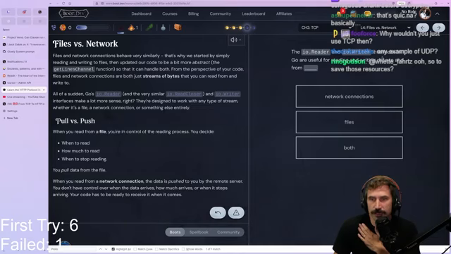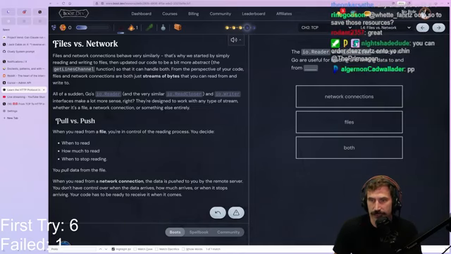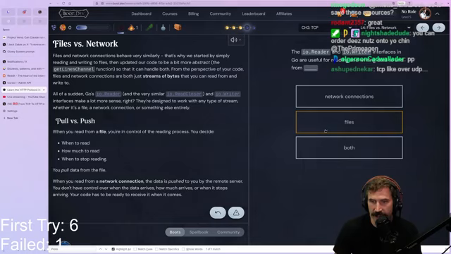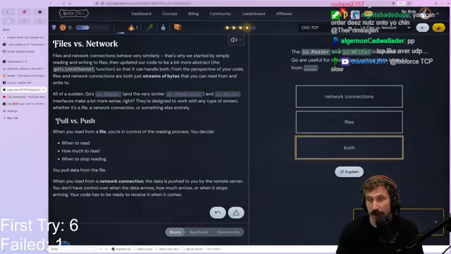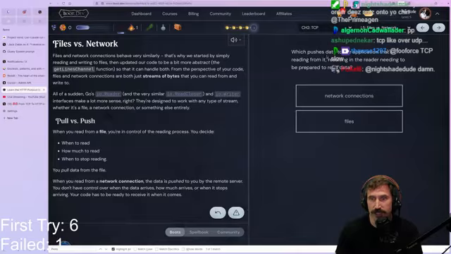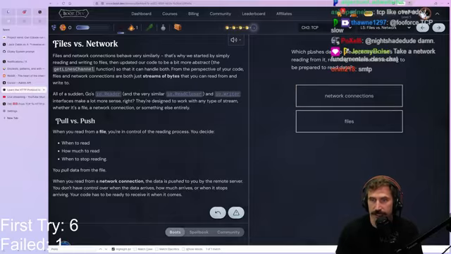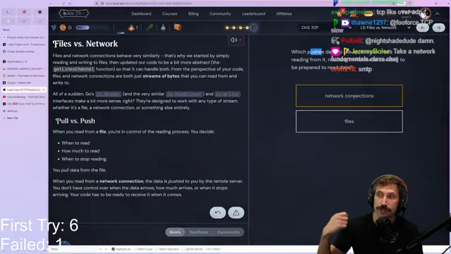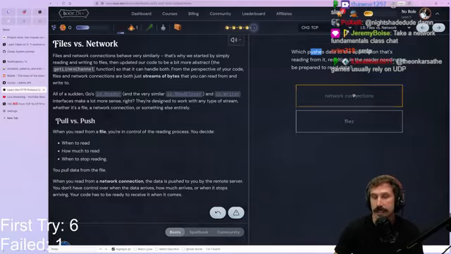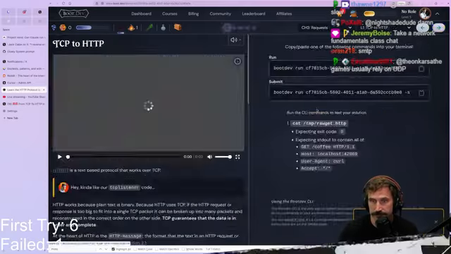The IO reader and writer interfaces in Go are useful for reading and writing data to and from network connections, files, both. Well, really, it's to anything. It doesn't even have to be both. It could be all sorts of things, which pushes data to the application that's reading from it, resulting in a reader needing to be prepared to read data. So when you're pushing data, that means it's coming from some sort of external source. You cannot control the timing of it. That would be a network connection, right?